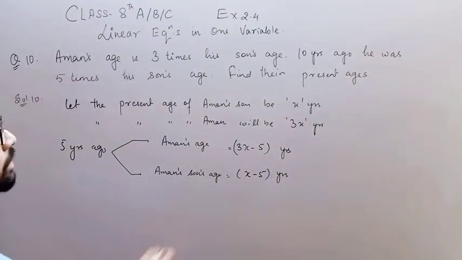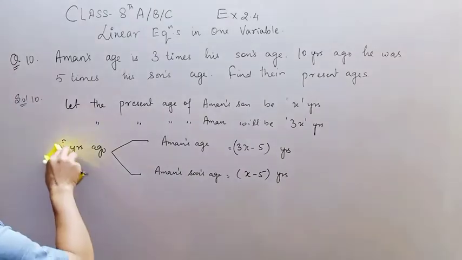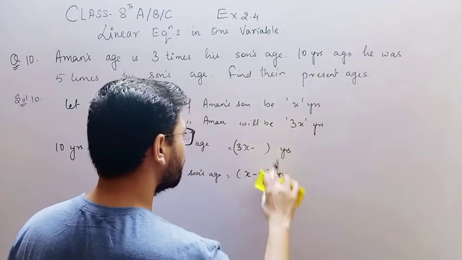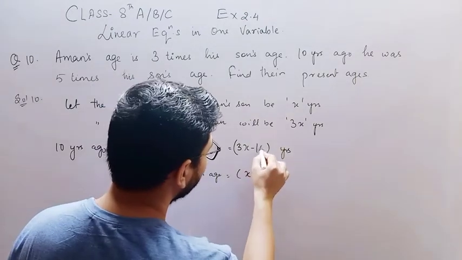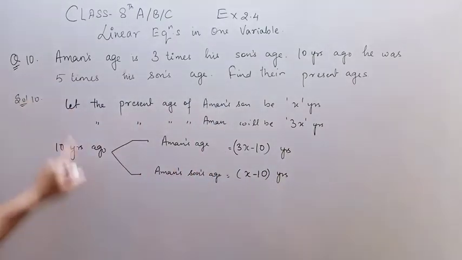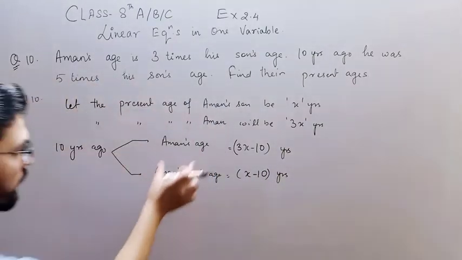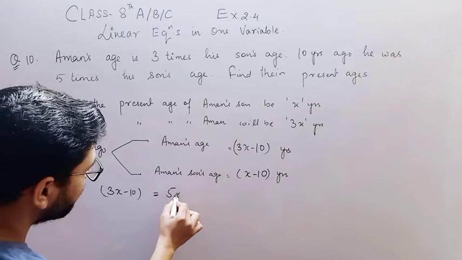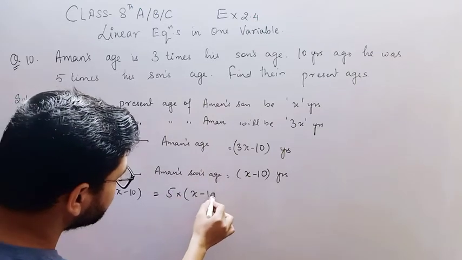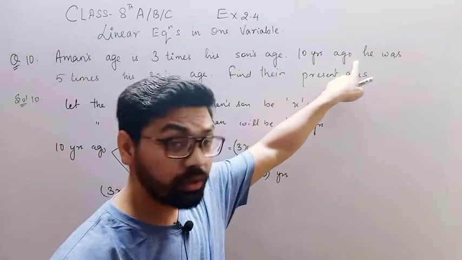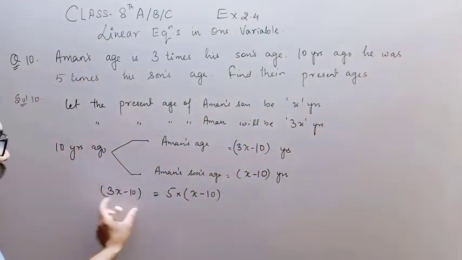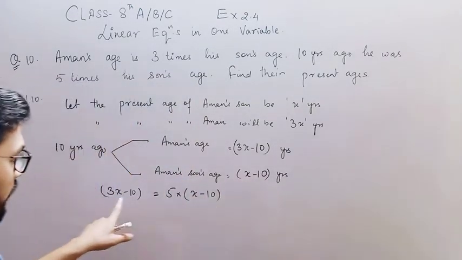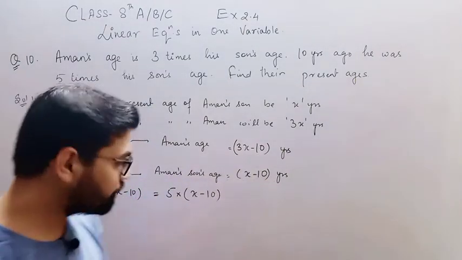Now, I'm so sorry, this is not 5 years ago, this is 10 years ago, so you need to write 10 here. So 10 years ago he was 5 times his son's age, and his son's age at that time was x minus 10, and Aman's age was 3x minus 10.